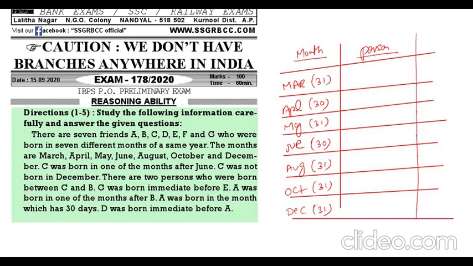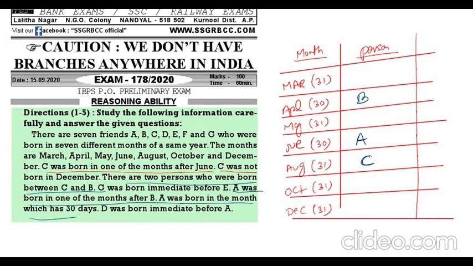Now come to the question. C was born in one of the months after June, and C is not born in December. So C is born in the immediate next month after June, which is August. You take C in August. There are 2 persons between C and B, so B will be coming in April. A was born in the month after B, and A was born in a month having 30 days, so A will be coming in June only.